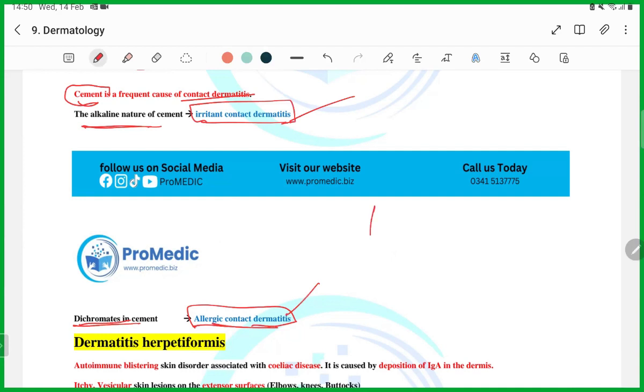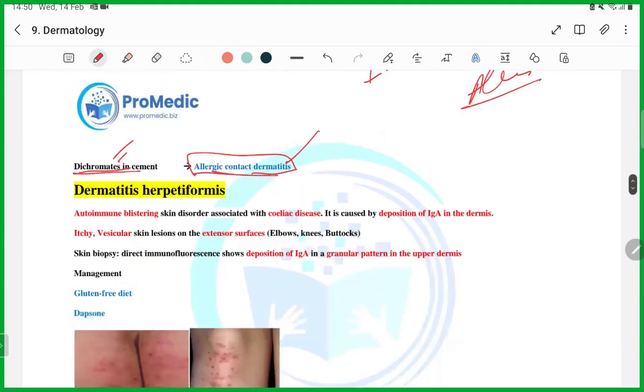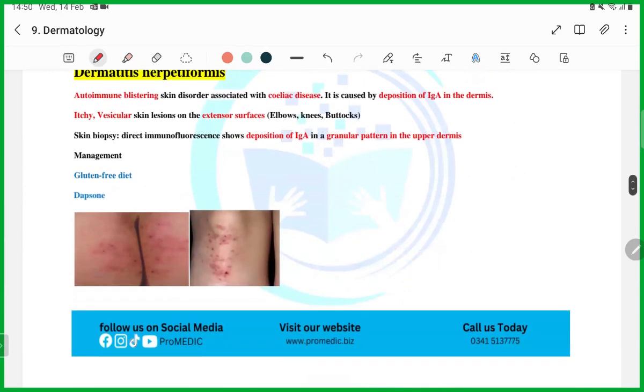They're going to ask you: irritant contact dermatitis in cement is because of alkaline nature, whereas allergic contact dermatitis is because of dichromates. Remember this thing, guys. Very important topic.